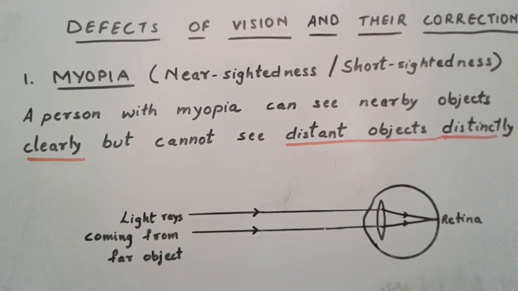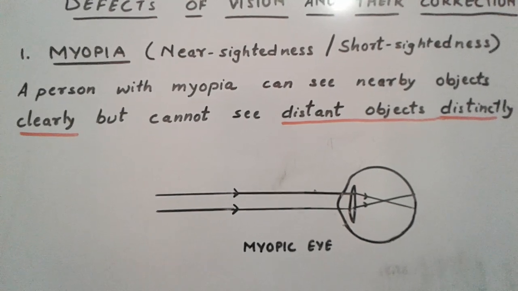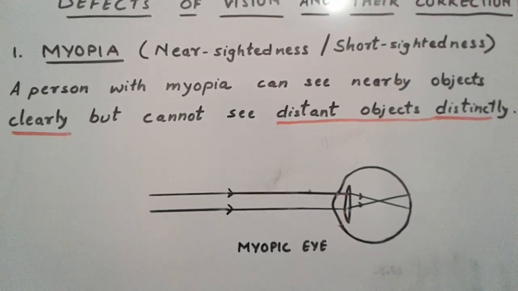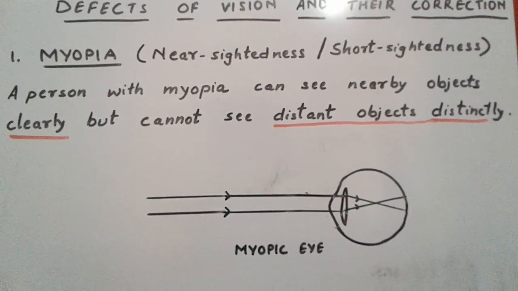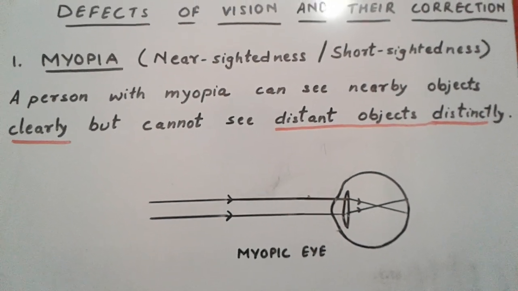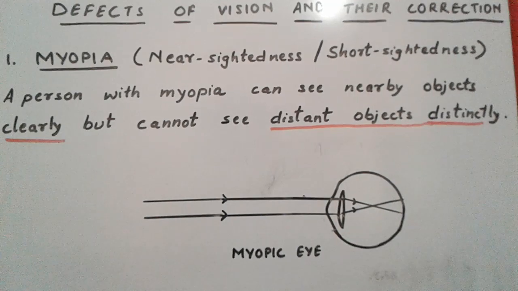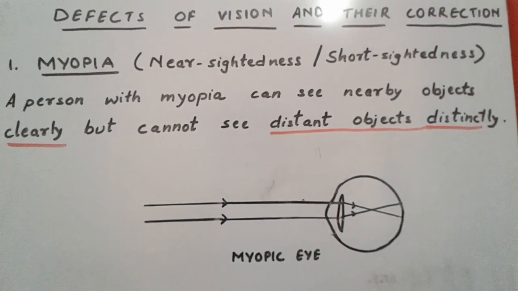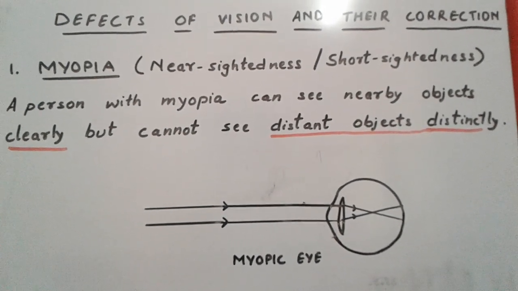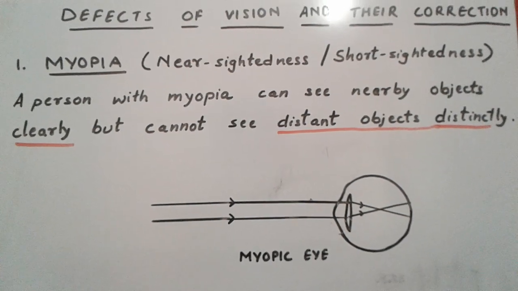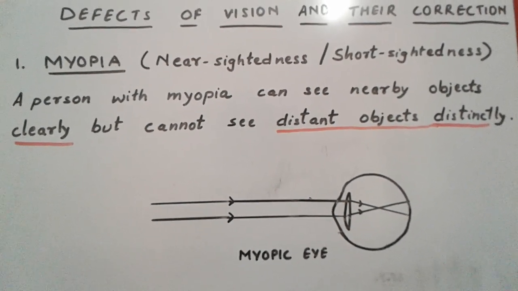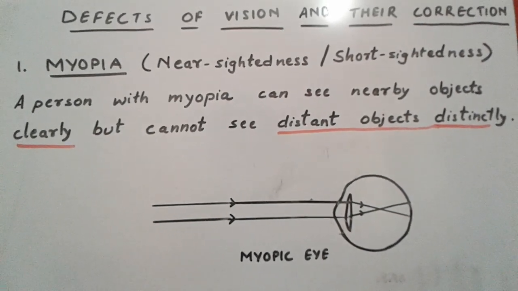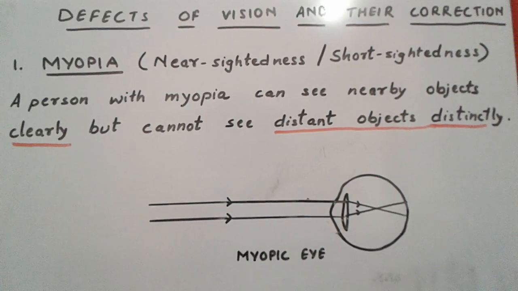Let us see that. Now you can see here, this is the diagram drawn for a myopic eye. When the light is coming from a distant object, how do we understand in a diagram whether the light is coming from a near object or a distant object? Now see here children, parallel rays are drawn. Whenever the rays are parallel, that means the light is coming from a very far object. So here also the light is coming from a far object, and therefore they are parallel in nature.